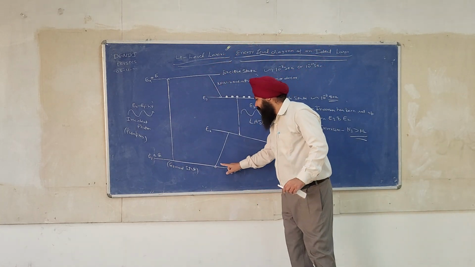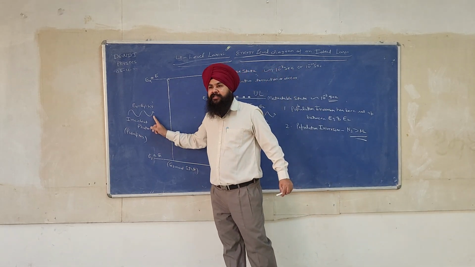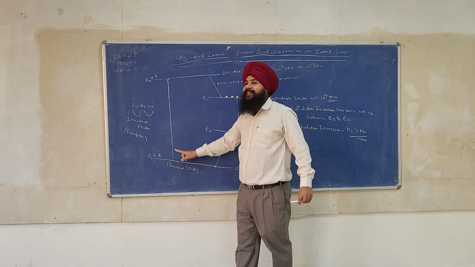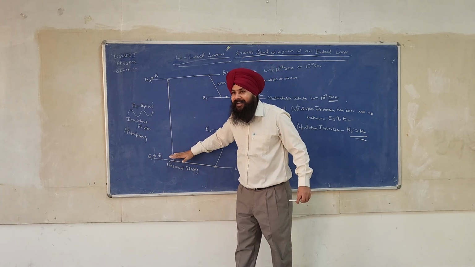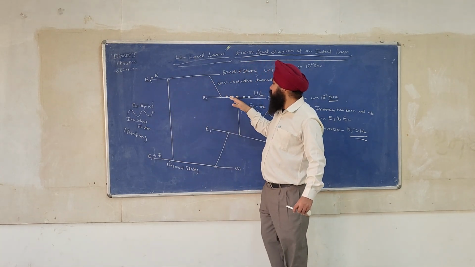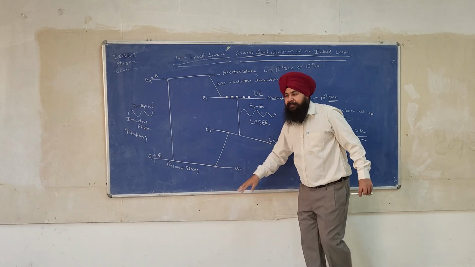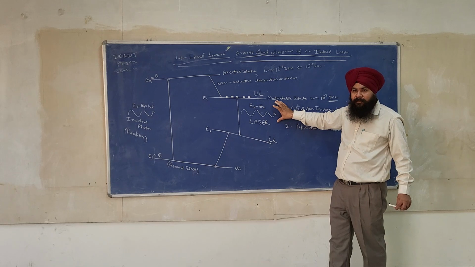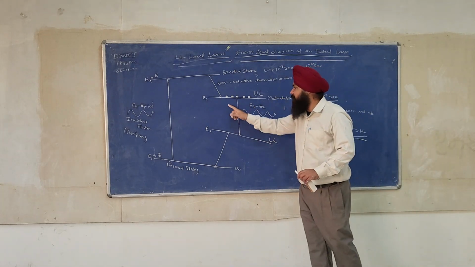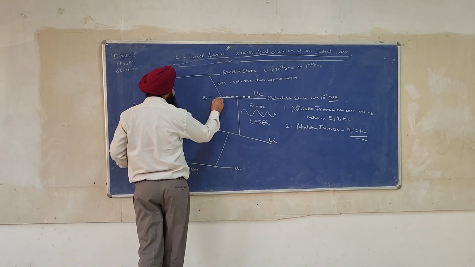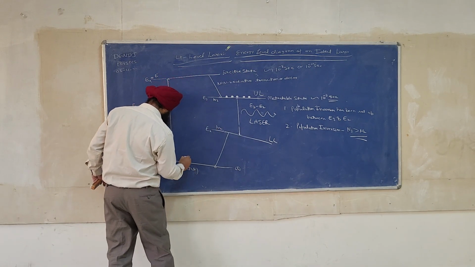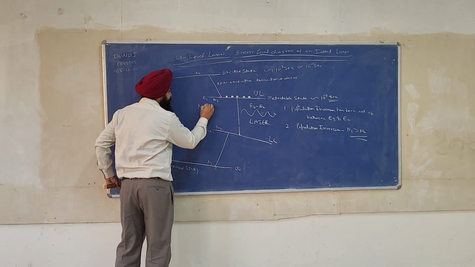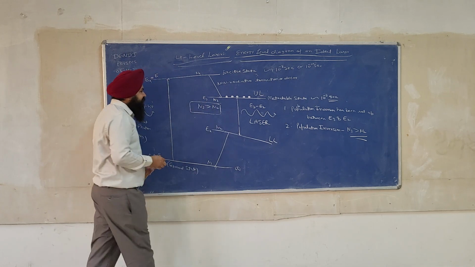After coming back to this state, again there is continuous pumping. They are again ready for excitation from level 1 to level 4, then level 4 to 3, 3 to 2, 2 to 1. But the important point is we obtain a population inversion between these two levels E3 and E2, and the condition is N3 must be greater than N2. I will write here N3, here N2, this is N1, this is N4. This condition has to be